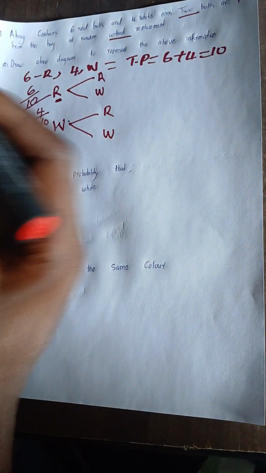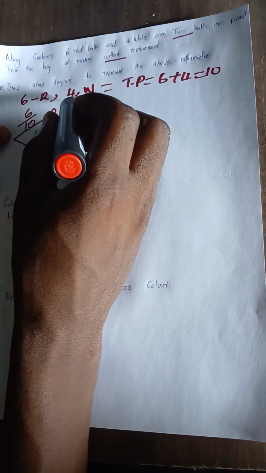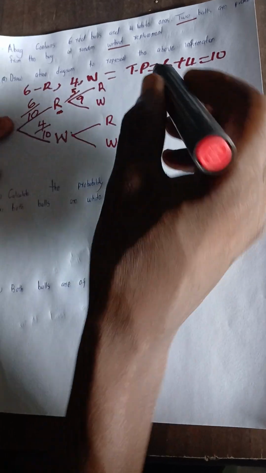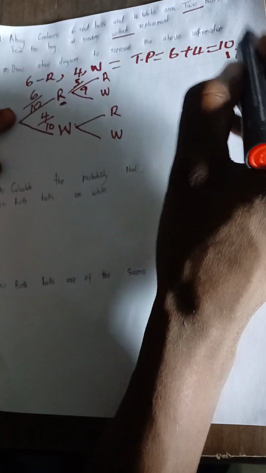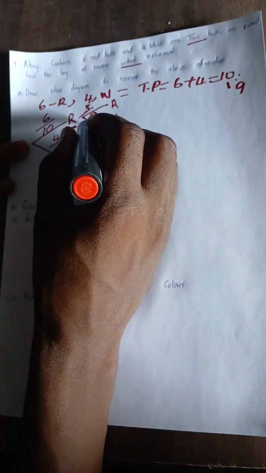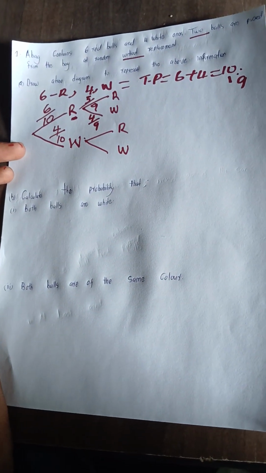Remember we are picking red. So if you pick red, automatically it will be now what? 5. It will reduce, 5 over 9. Now we have picked, we have not replaced. So it will come to 9. So it will be 5 over 9. Then white will remain 4 because we have not picked white. It will be 4 over 9. I think you understand it. We have not picked white.